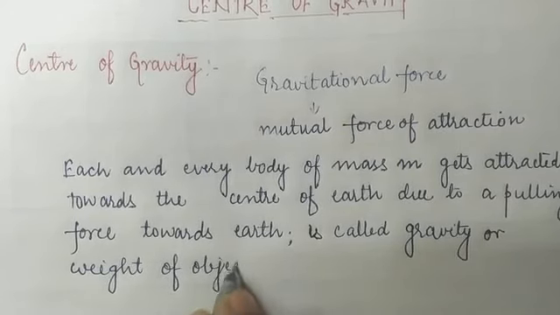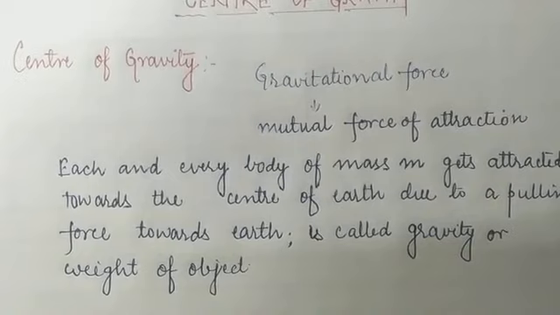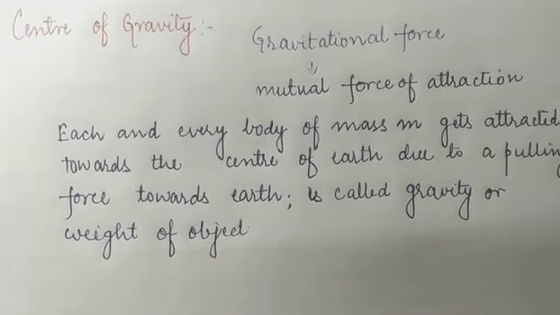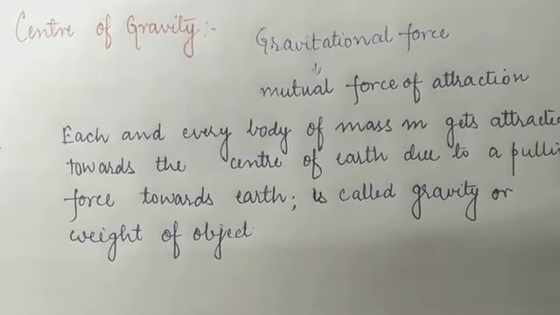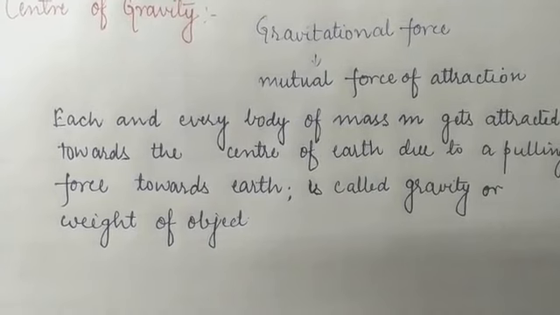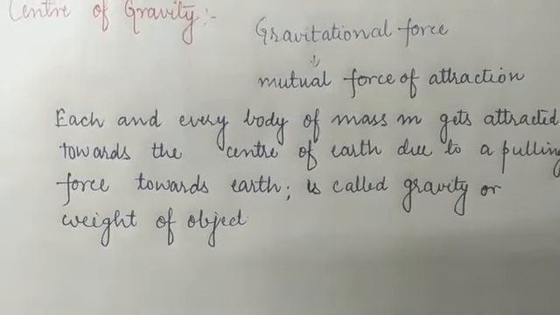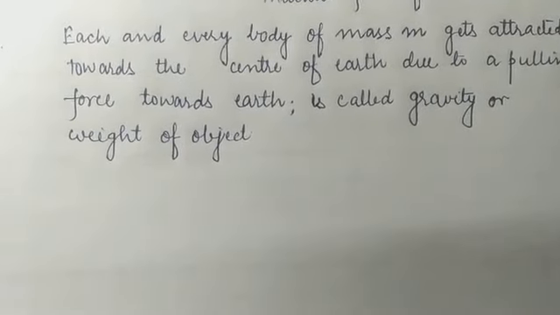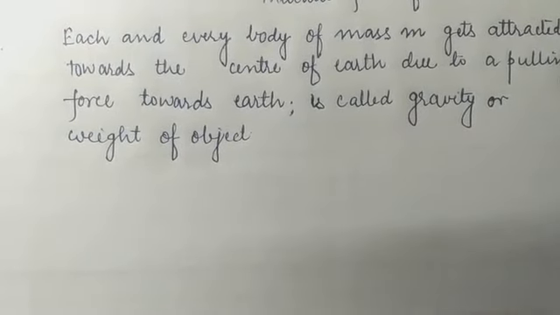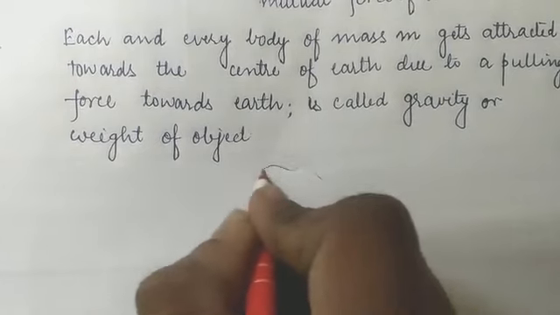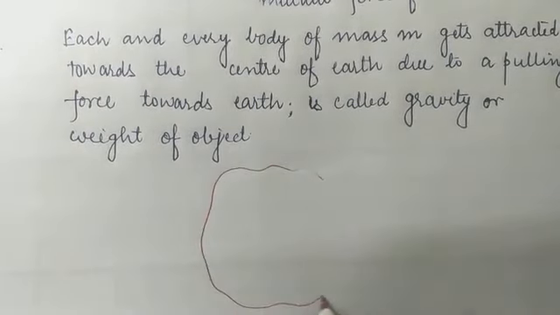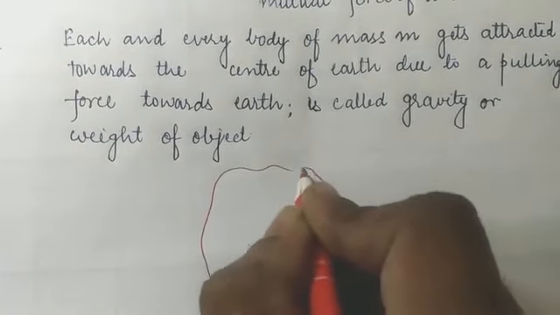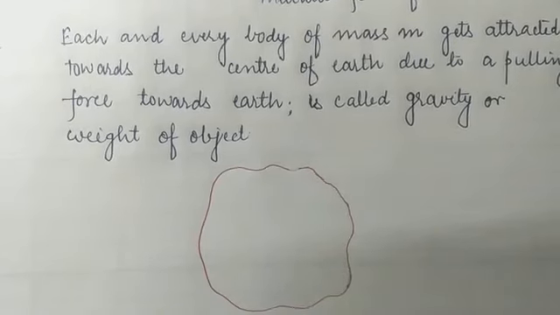Children, since each body is constituted of n number of particles, with the help of a diagram I am going to elaborate. Let us suppose that this is a rigid body which consists of n number of particles.